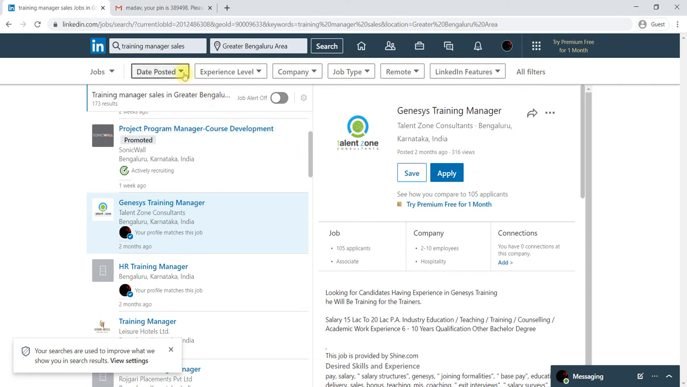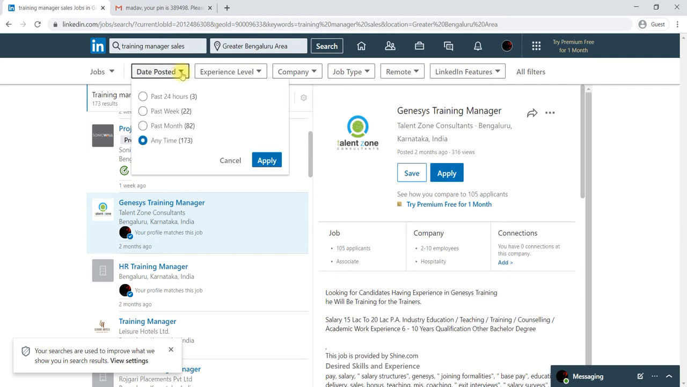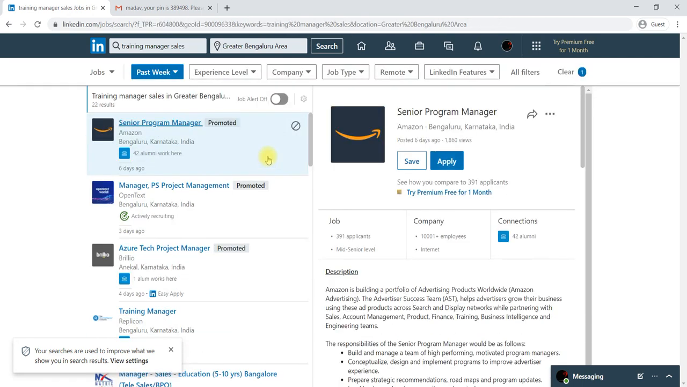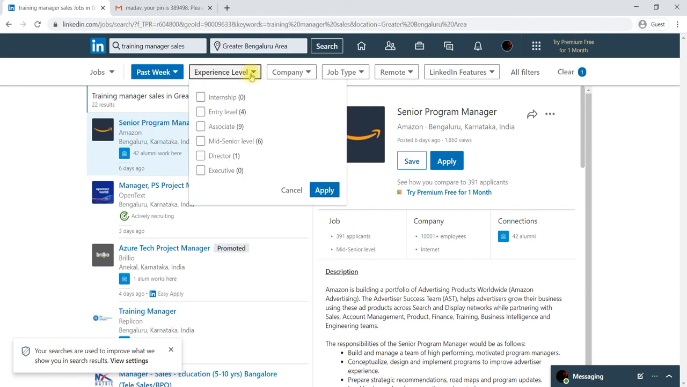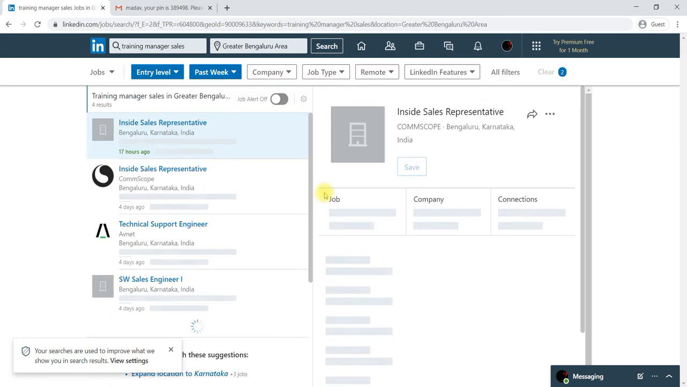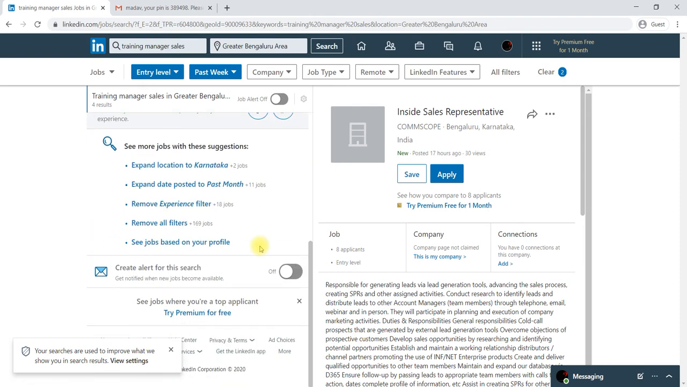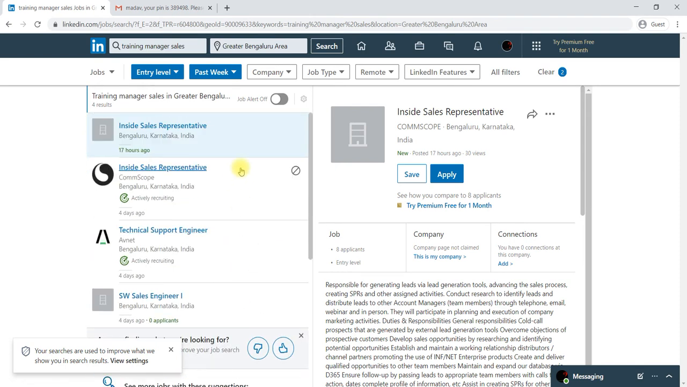Similarly, you can filter by date posted, based on recent jobs only, like the past one week. Then apply, so that you can filter out the jobs that have been posted recently. For example, for experience level, if you are looking for entry level because your experience matches, then you can check how many jobs there are for the entry level. Again, the results keep decreasing.